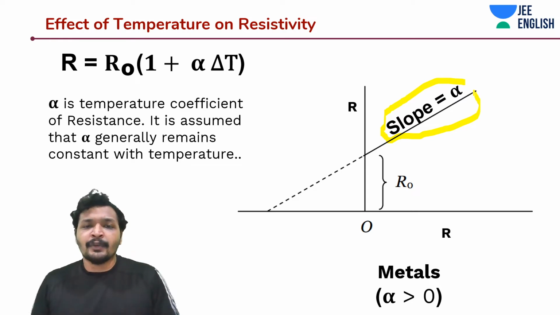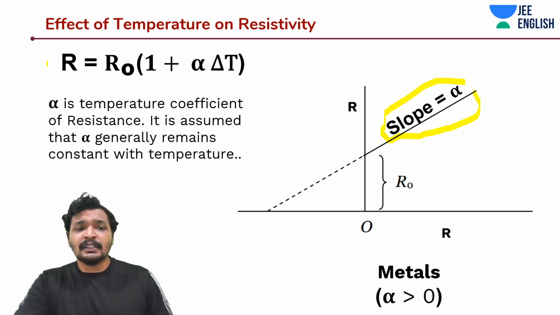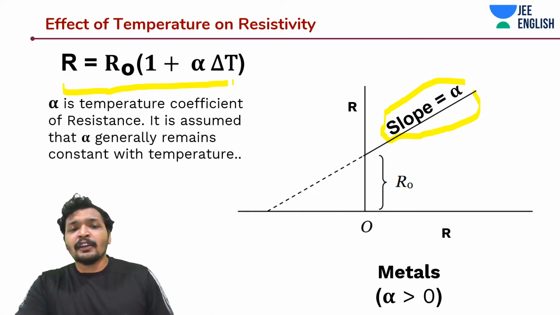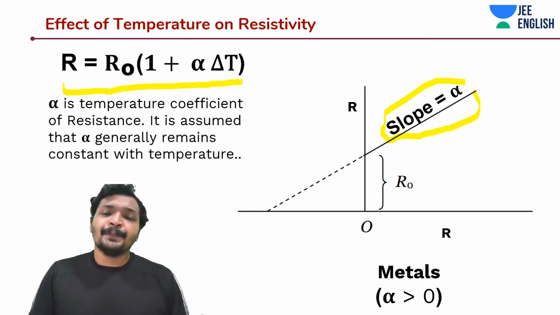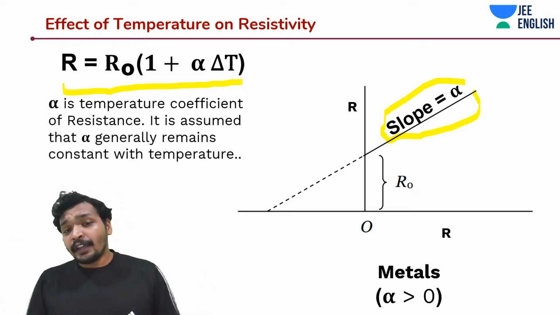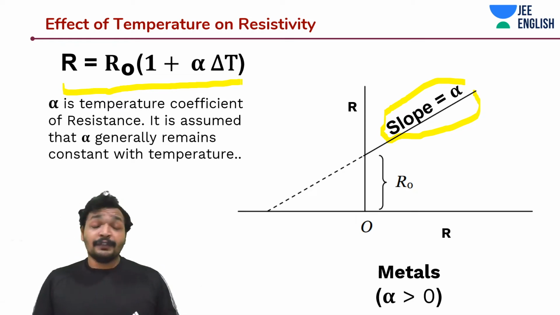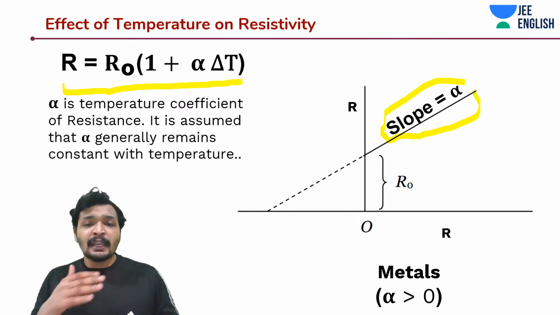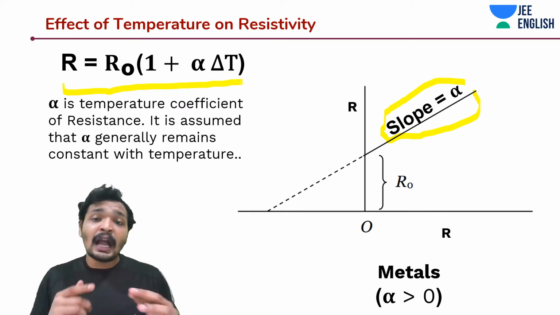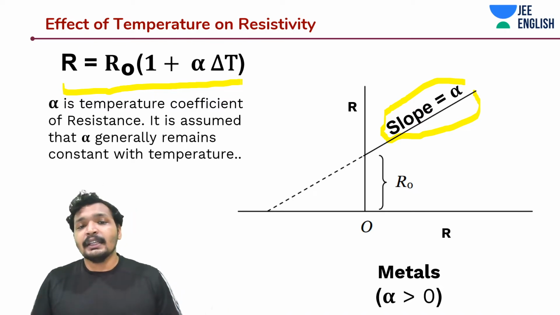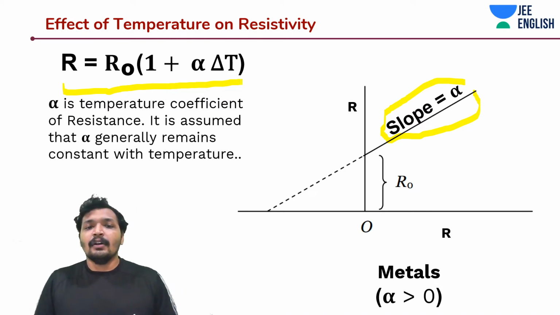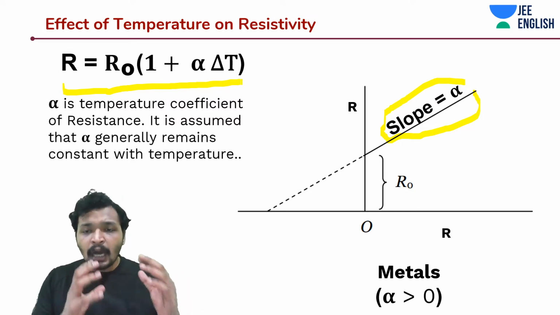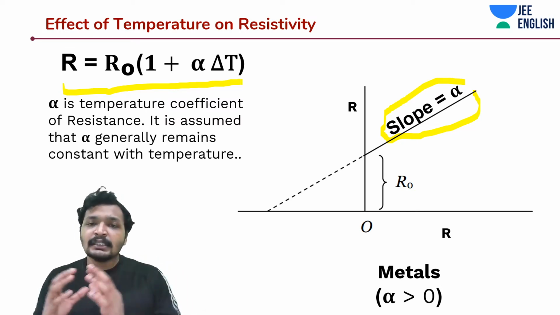Sometimes it may be mentioned in a question. You must have noticed some questions in thermodynamics. This is a very similar concept, isn't it? We have studied this kind of equation in thermodynamics. If they give you some equation where they say alpha is dependent upon temperature, like a plus bt, then you would have to include it and integrate, because with every change the resistance R naught is changing as well.